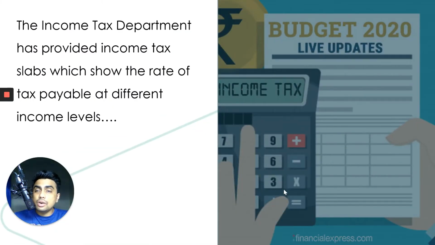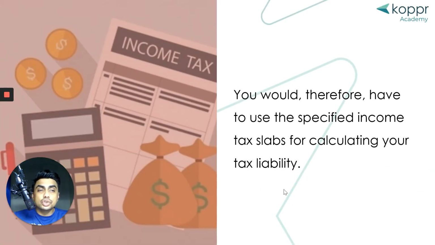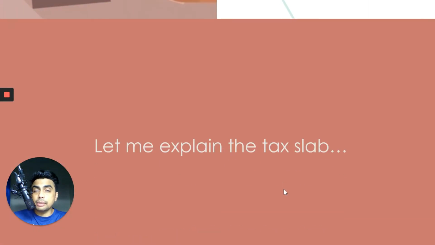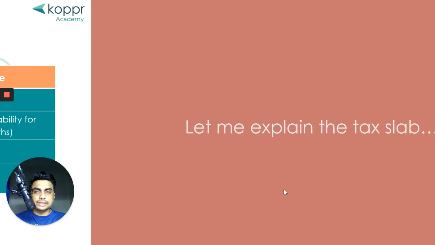Now the government has already defined the different income tax slabs based on the different income levels that you would have. You will fall under a specific tax slab, and based on that you will calculate the amount of tax that you have to pay, or your tax liability. Let me help you out with a very simple example of the tax slabs.